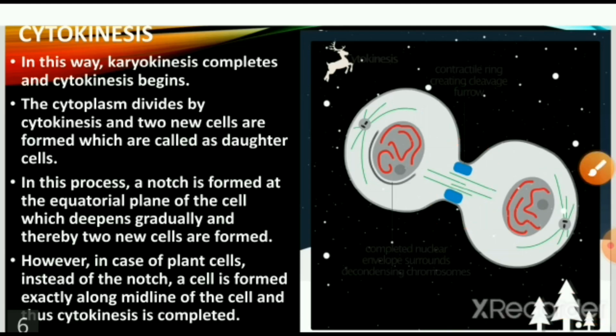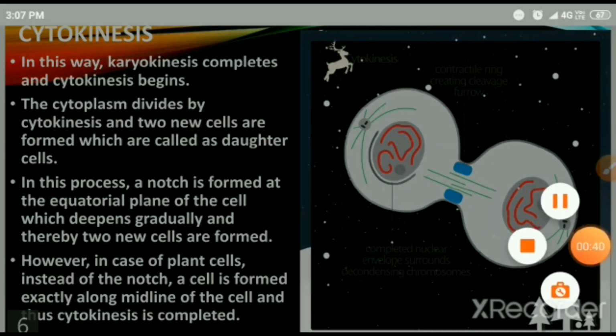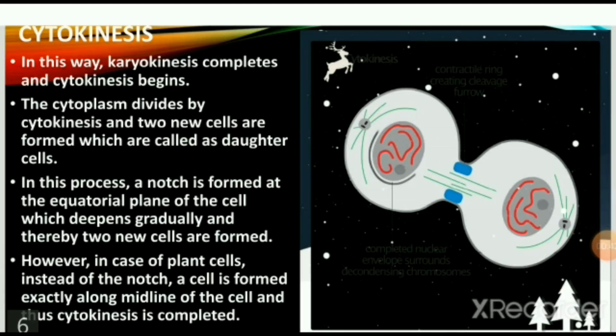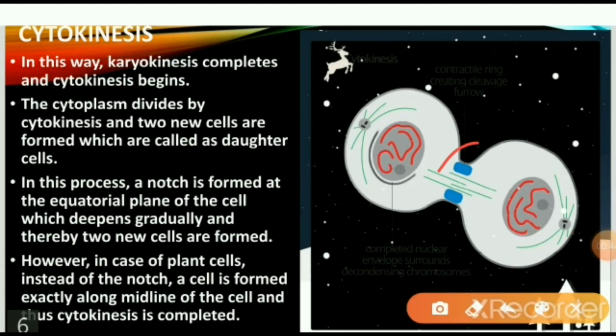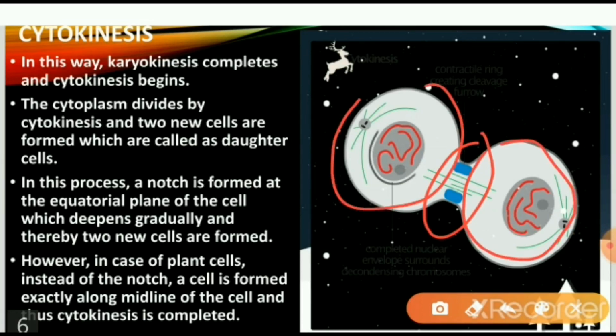Now, however, in plant cells, instead of a notch, a cell plate is formed exactly along the midline of the cell, and thus cytokinesis is completed. So here, if we try to see, a notch is formed in the equatorial plane of the cell and two cells are formed in the cytokinesis, and thus cytokinesis is completed here.